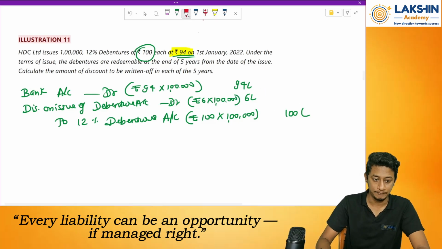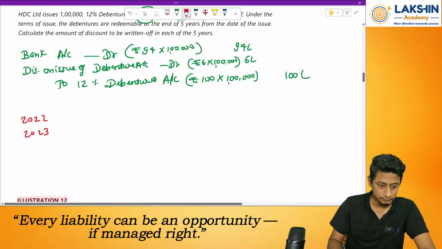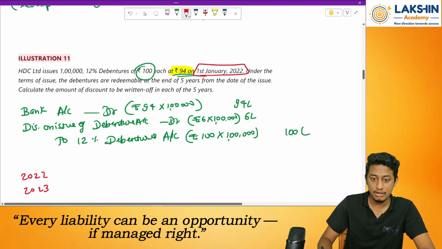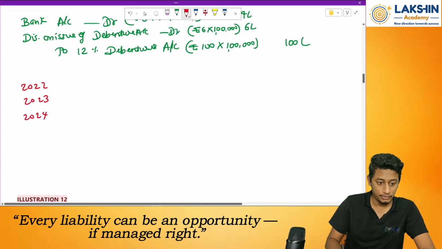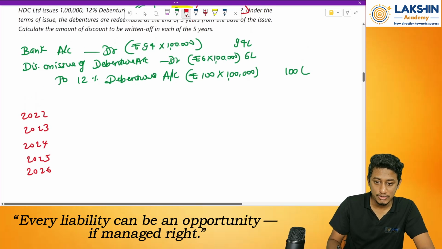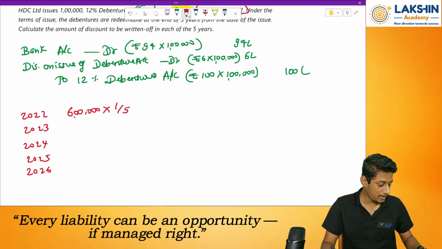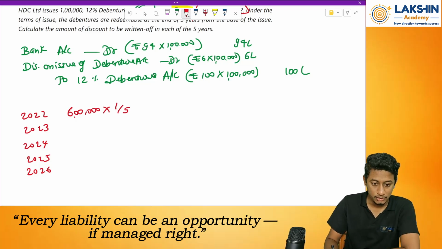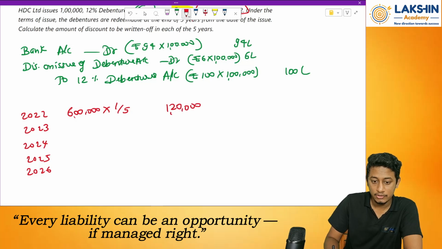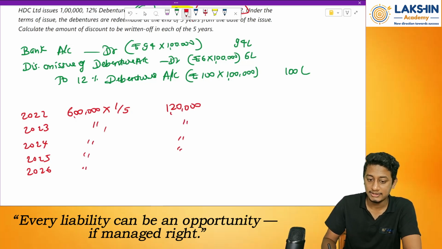Now, let's see how to do it. So, year 1, that is 2022, 2023, 2024, 2025, 2026. 5 years. We are following calendar year over here, remember? 1, 2, 3, 4, 5. So, each year, how much should I divide? 6 lakh into 1 by 5. For 5 years, so 6 lakh by 5 will be how much? Rupees 1.2 lakh. So, each year I will transfer how much? Rupees 1.2 lakhs. Each year the same entry will be passed for 1.2 lakhs in the books of accounts.